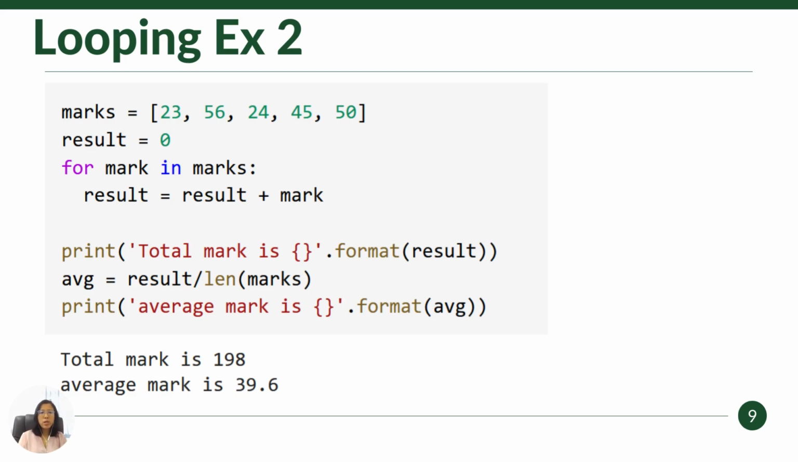Here, what I'm going to do is calculate the average mark of the students. First of all, I use a for loop to sum all the numbers inside this marks list. Then after that, I find the average score of the students.